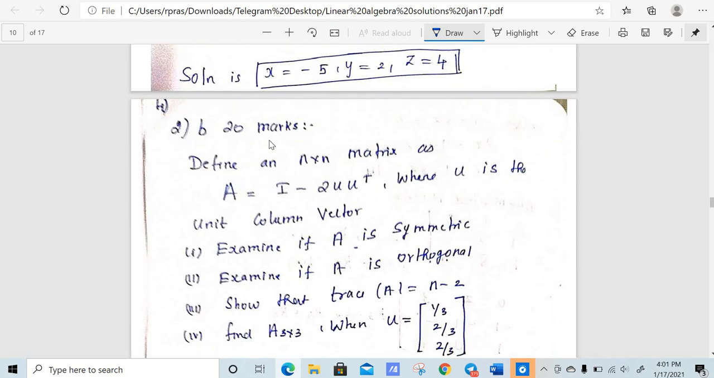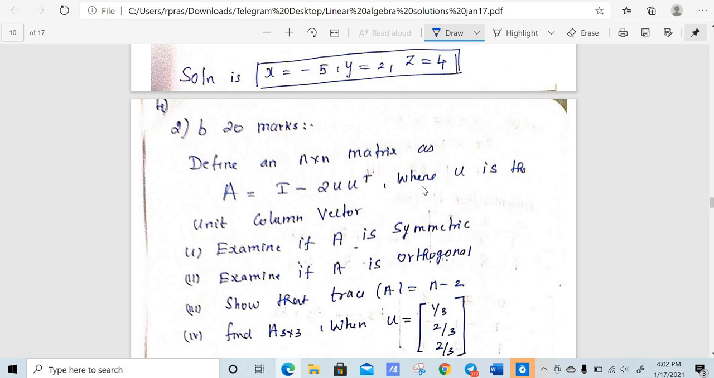So the fourth question is 20 marks. This is a very elementary question. They are given and define an n cross n matrix as A is equal to I minus 2 u u transpose, where u is a unit column vector, right? So u is a unit column vector.